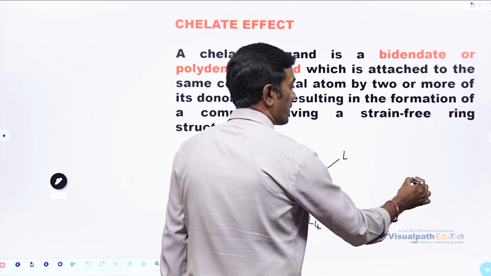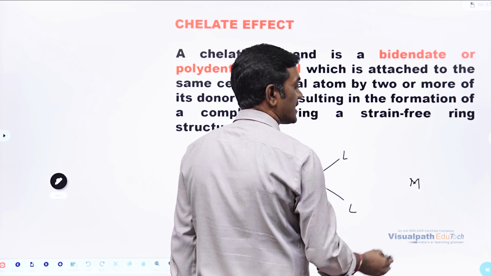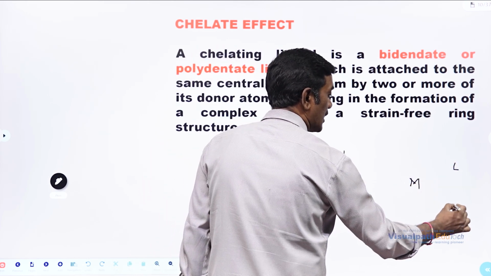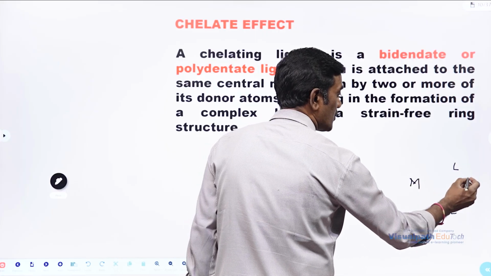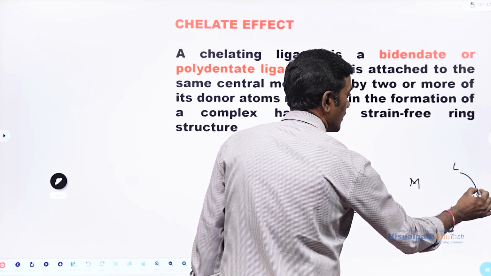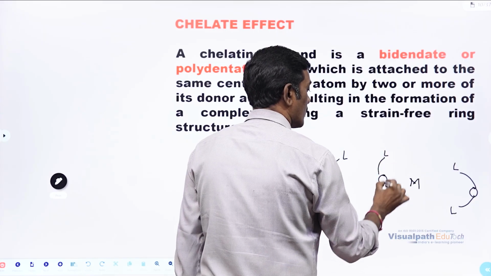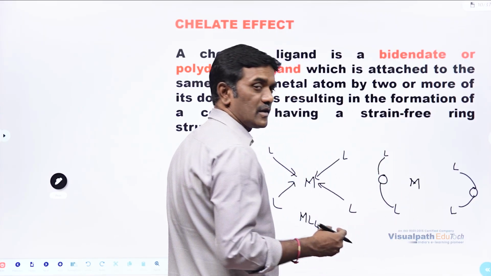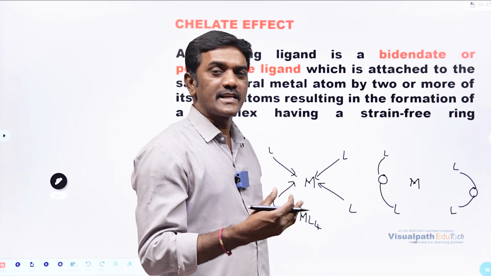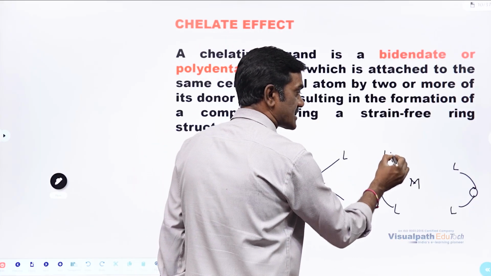Now, what will happen in the case of a chelate? If one molecule is going to have more donating sites, just like a ligand is a donating site, right?